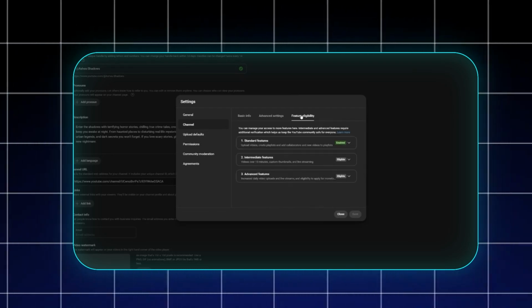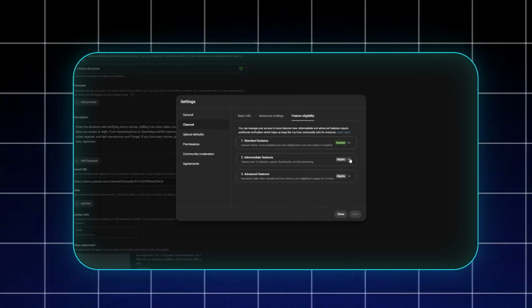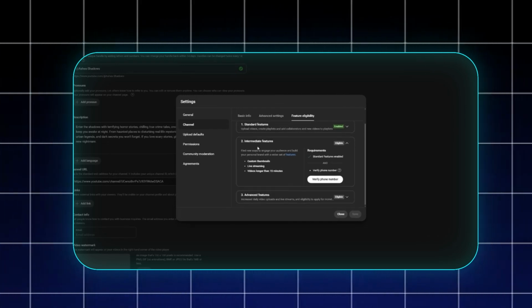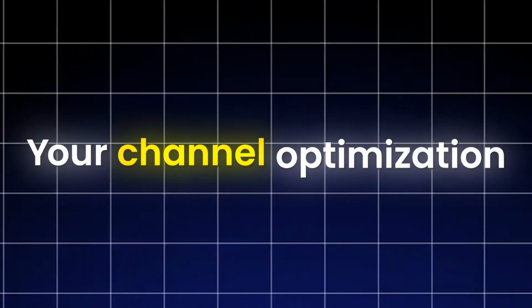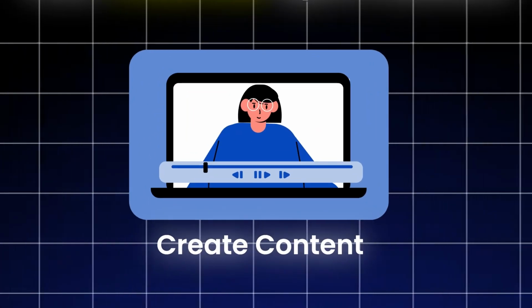Once your channel setup is complete, go to the feature eligibility section and make sure to verify your mobile number before you upload any content. Once that's all set, your channel optimization is done, and you're ready to create content.